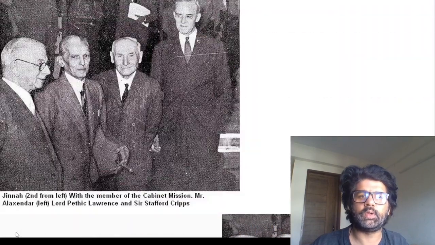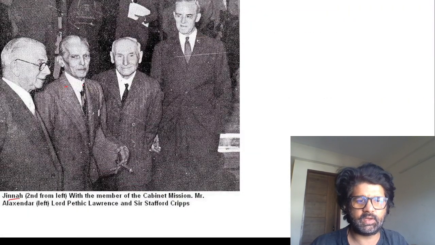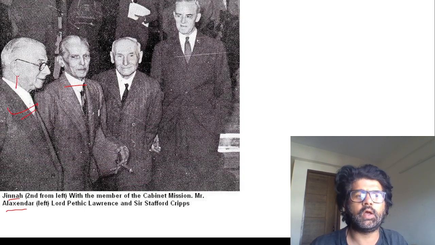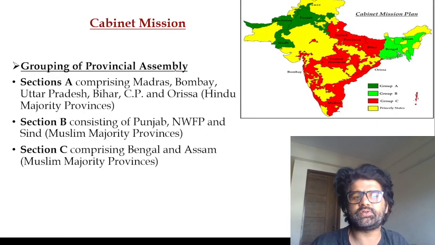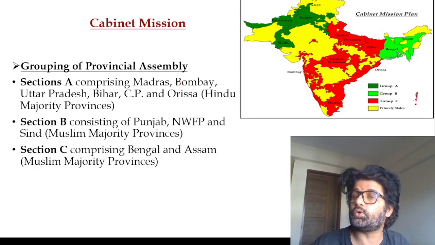Really important. Jinnah, second from left, with members like A.V. Alexander, and Lord Patrick Lawrence, he is Lord. And he is Sir Stafford Cripps. So they were appeasing both Hindus and Muslims, I'm saying Congress and Muslim League. Section A, Section B, Section C, grouping of provinces they talked about.